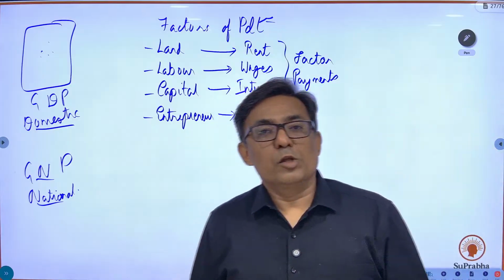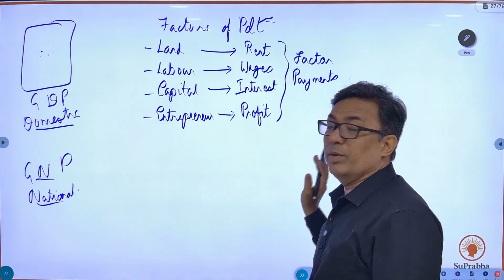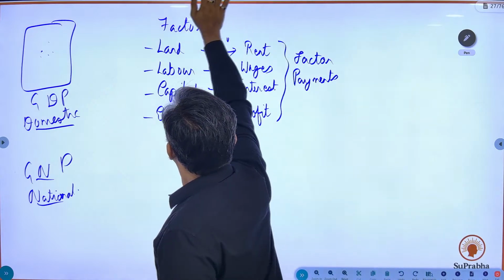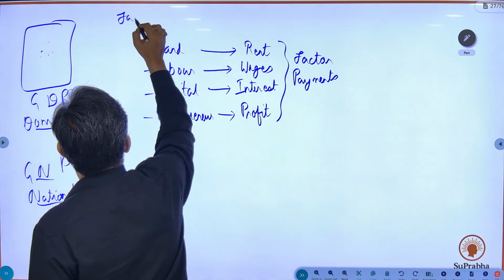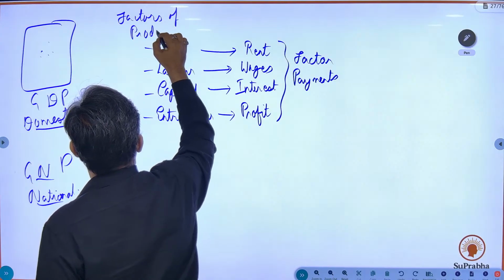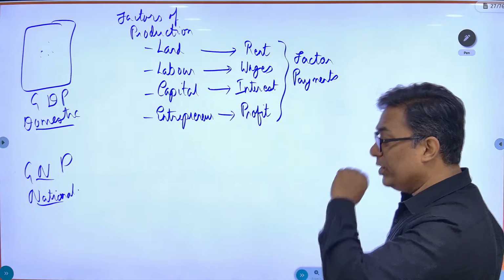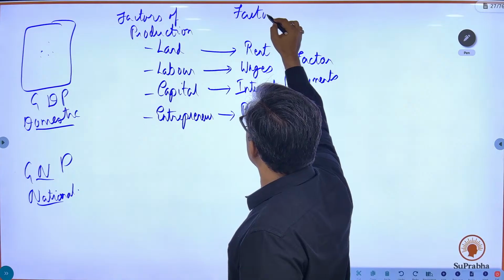Now, I hope this concept is clear. What are the factors of production and what are the factor payments? Okay, to put it over here. Okay, so these are the factors of production. These are the factors of production for which you will be getting factor payments. These are the factor payments.